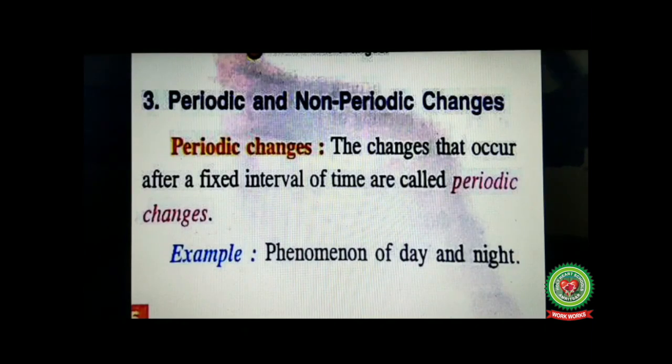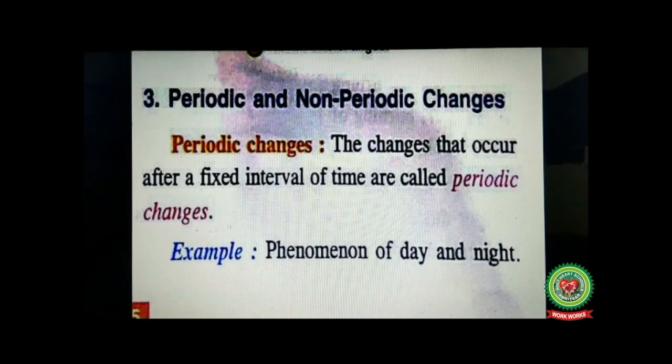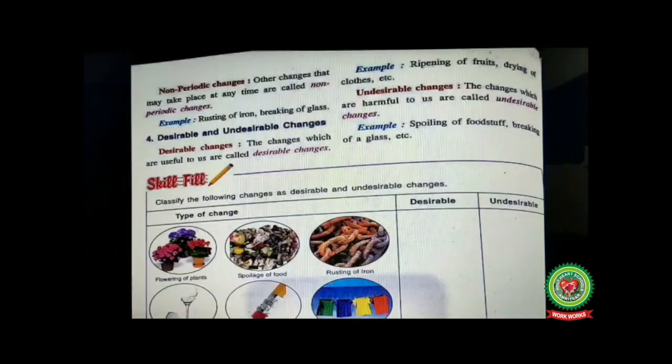Next is periodic and non-periodic changes. Periodic changes. The changes that occur after a fixed interval of time are called periodic changes. As discussed with you, what are periodic changes? We have discussed that the changes that occur after a fixed period of time. For example, changing of season, change of phases of moon. Here it is given example as phenomena of day and night.